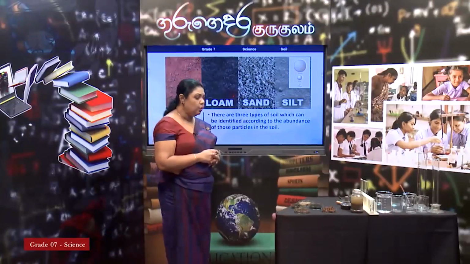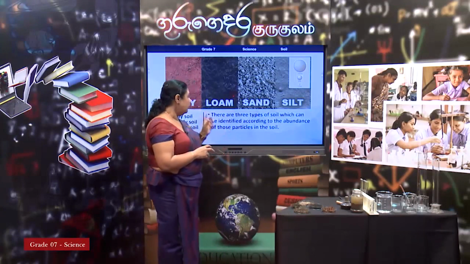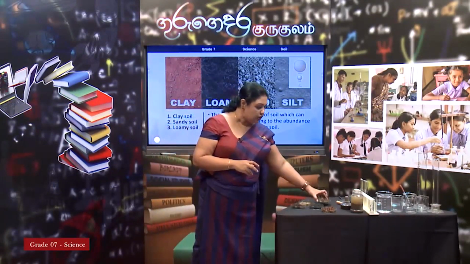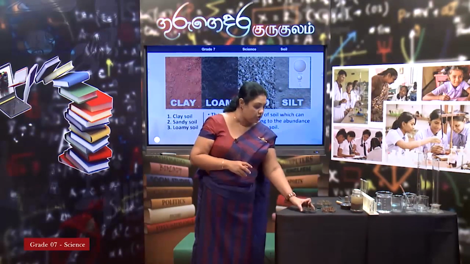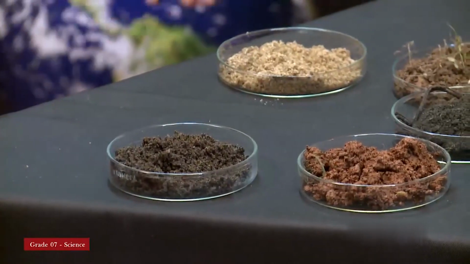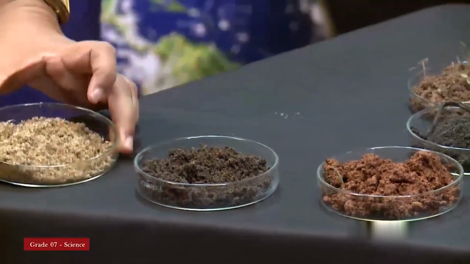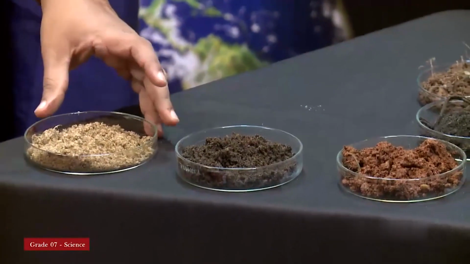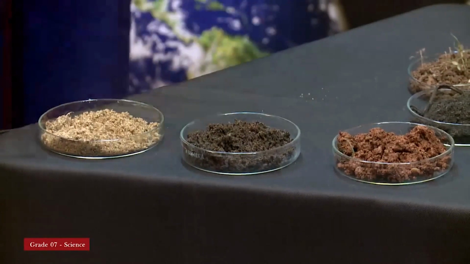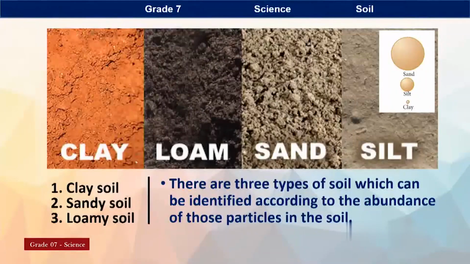Then we will see what is loamy here. By taking the color, texture, it is easy to identify this is a loamy soil. This is loamy soil. Sand, of course, I know all of you can easily identify. There is a little difference between sea sand and river sand. Then silt. Silt is a particle which is slightly light in color with small particles.